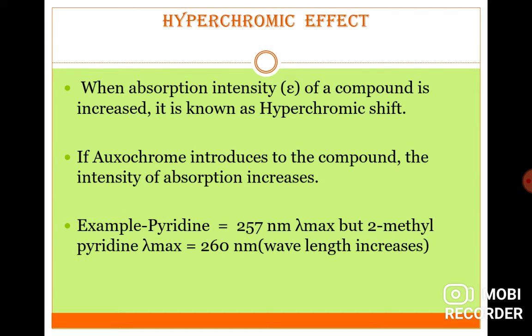Next, hyperchromic shift effect. When the absorption intensity of a compound increases, it is known as hyperchromic shift. If an auxochrome is introduced to a compound, the intensity of absorption increases. Example, pyridine has lambda max 257 nanometer, but when we attach a methyl group at the second position to make 2-methyl pyridine, its value increases from 257 to 260 nanometer. So this effect is known as hyperchromic effect.